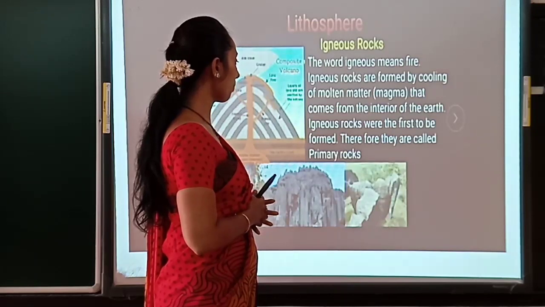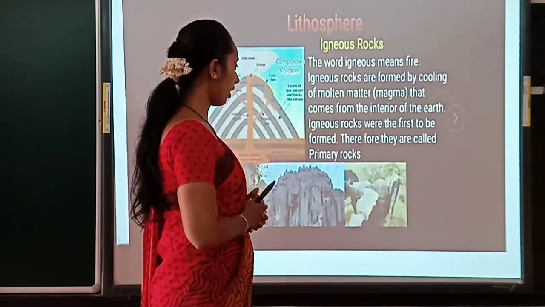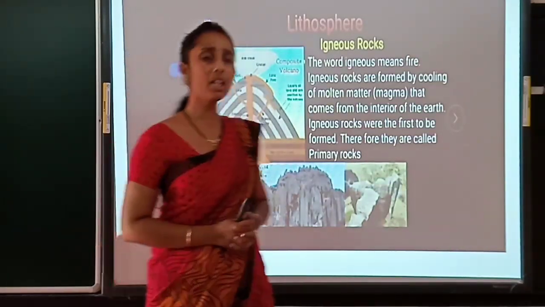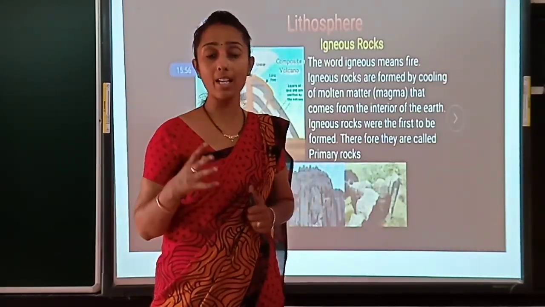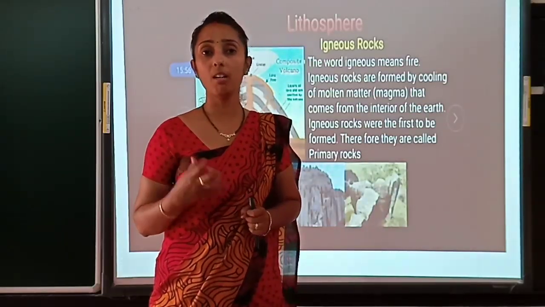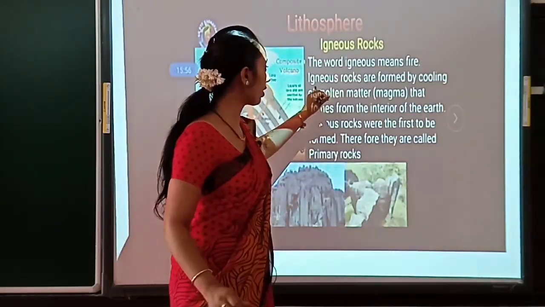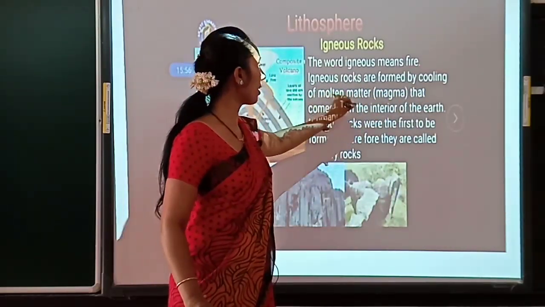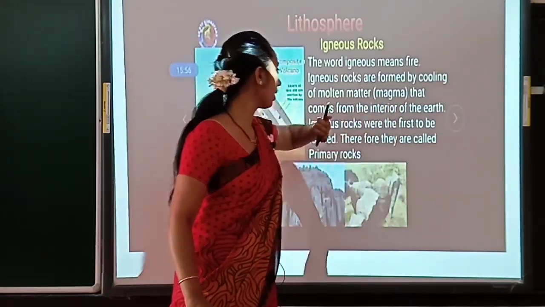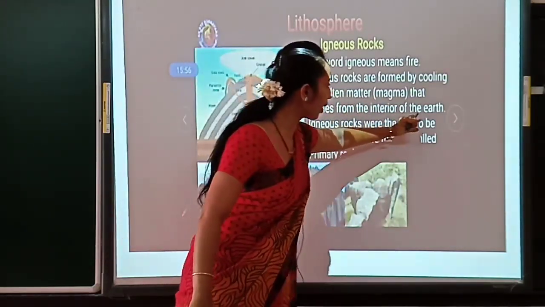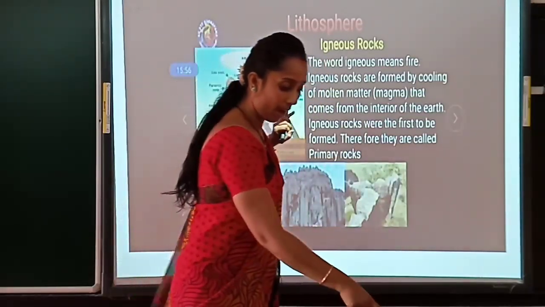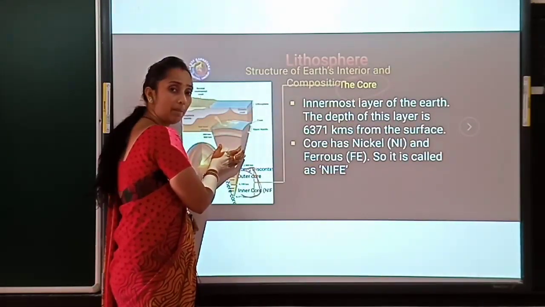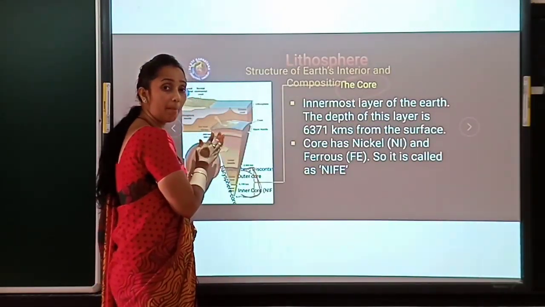Igneous rocks were the first to be formed, therefore they are called primary rock. Clear? So remember here that igneous rock, as I told, is made out of fire. Here what you read is that igneous rocks are formed by the cooling of molten material or magma that comes from the interior of the earth. See children, here you have seen the structure of the earth, right? So as I told, the availability of this rock we can see in the mantle.